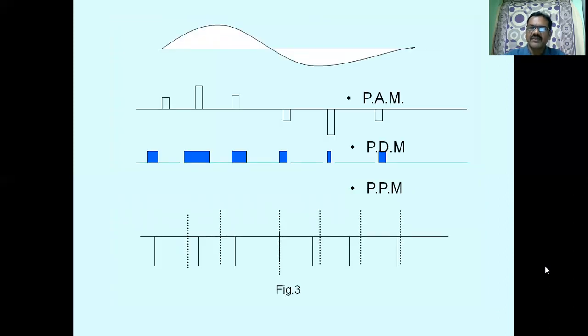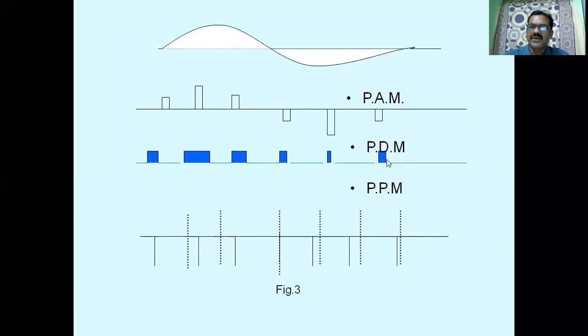In pulse amplitude modulation, these are the pulse modulation techniques, pulse analog modulation techniques. In pulse analog modulation techniques, we have PAM, pulse duration, and pulse position modulation. See, this is the amplitude of the message signal. This is a message signal. As the message amplitude is increasing, the pulse amplitude is to be increased. When the message amplitude is decreasing, the pulse amplitude is decreasing.